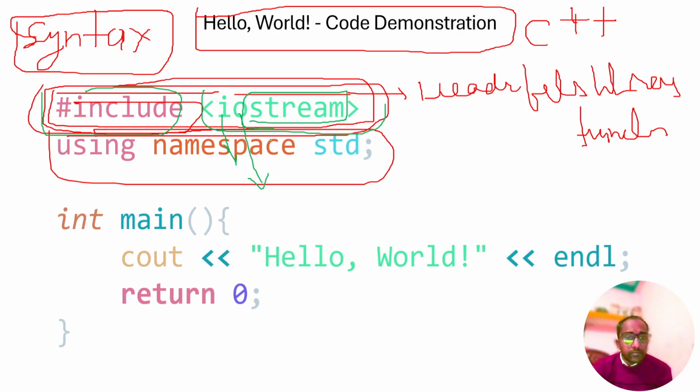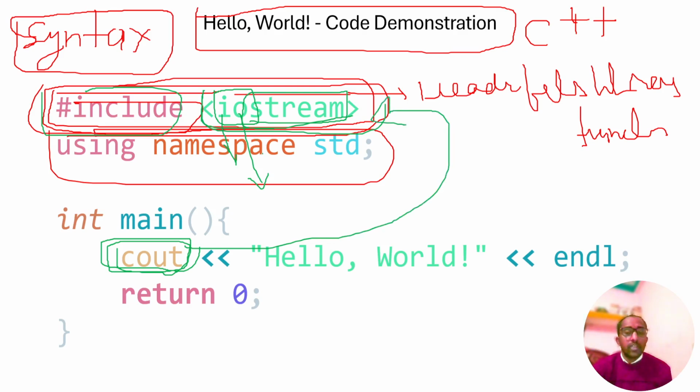We include it because we have to use the cout object. To use it, we have to include the iostream library, the input output library.